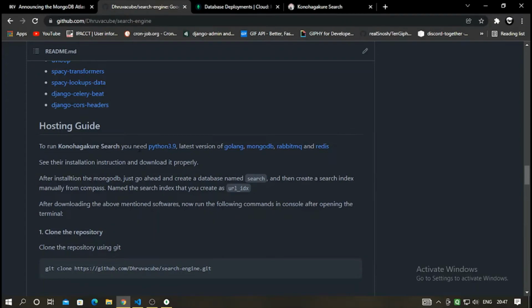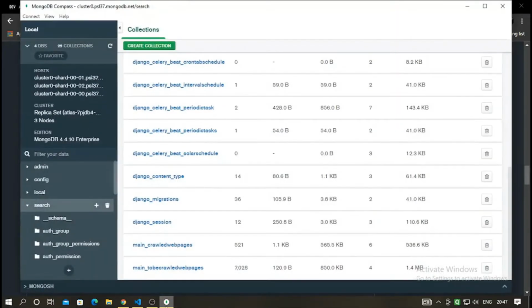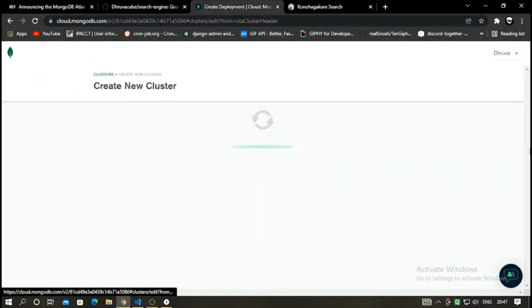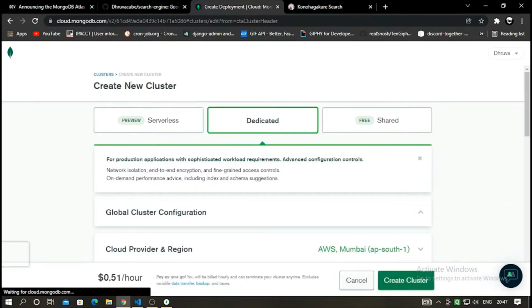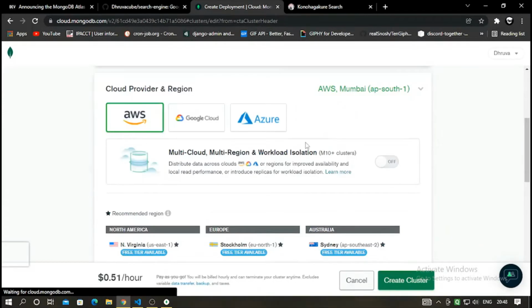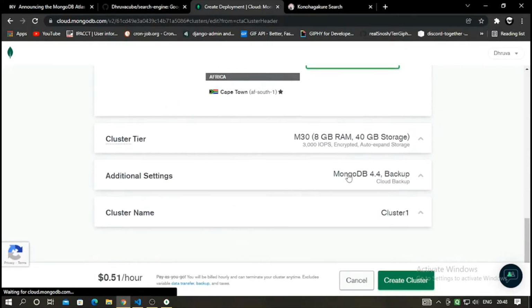So Konohagakure search actually requires Python 3.9, a latest version of Golang, and MongoDB, a local MongoDB server in case you want to use a local MongoDB server, or at best a dedicated MongoDB Atlas server here in cloud.mongodb.com. Here you can create a new cluster, and not serverless, you have to choose the dedicated one, and the AWS Mumbai tier is enough.